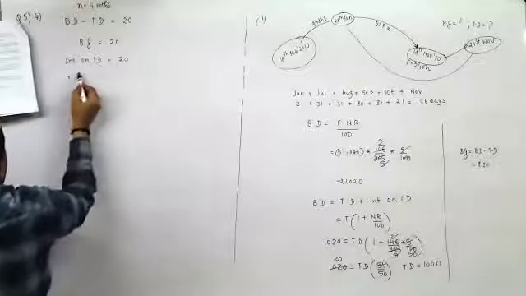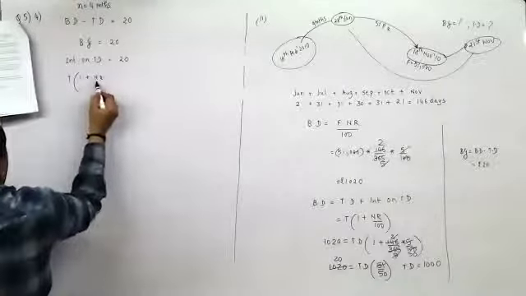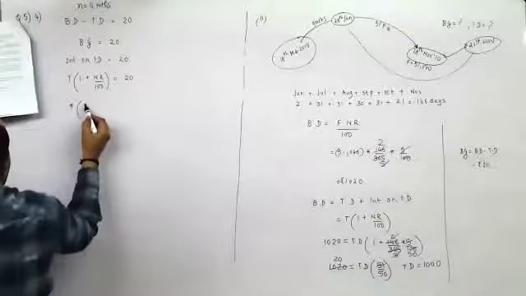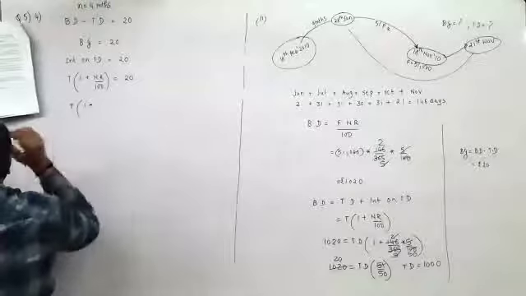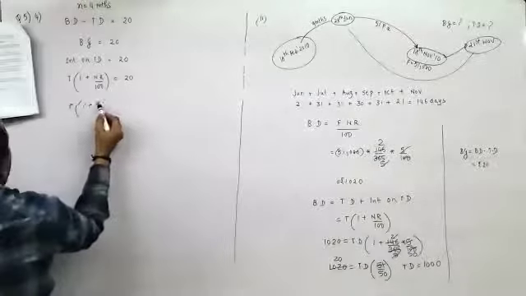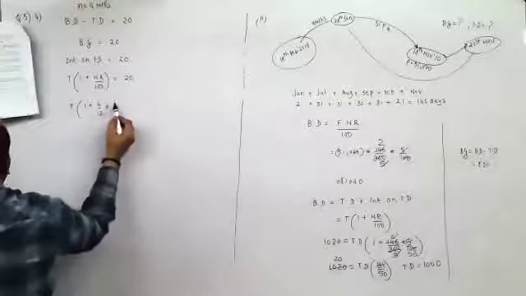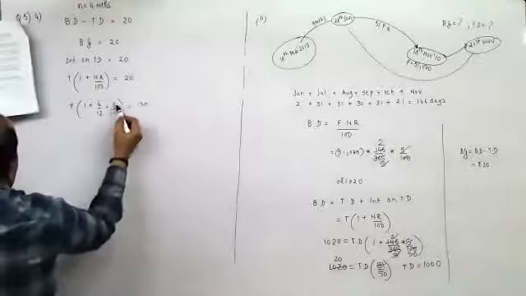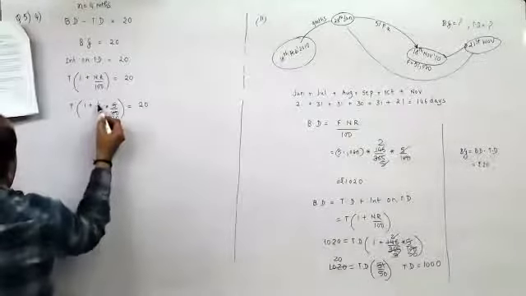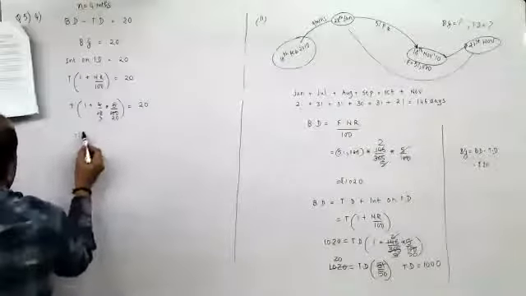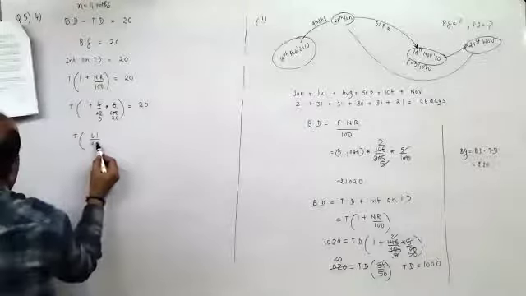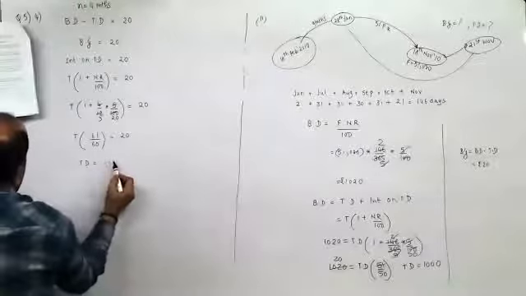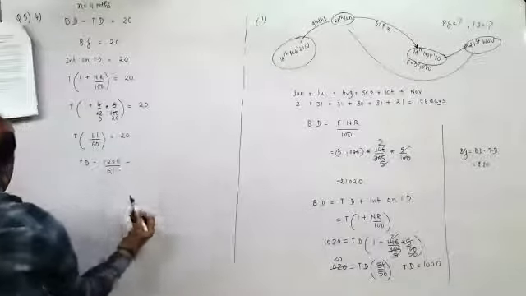Now interest on TD is T into NR upon 100, so T into 1 plus N. What is N here? It would be 4 months. So 4 upon 12 into R, which is 5%. 5 20s are 100. So here 4 3s are 12. So this is T into 61 upon 60. This would be true discount equal to 1200 upon 61.